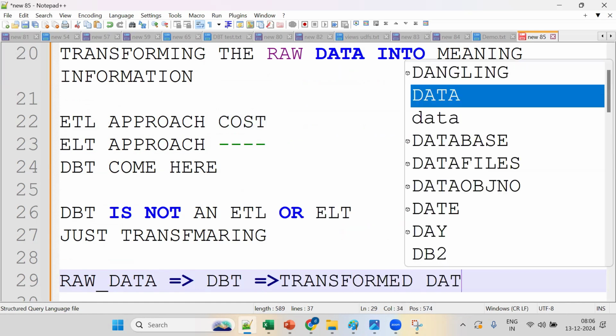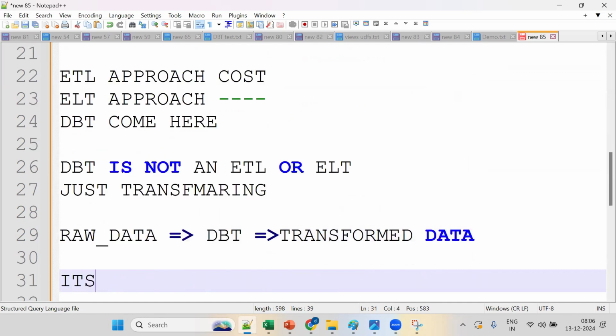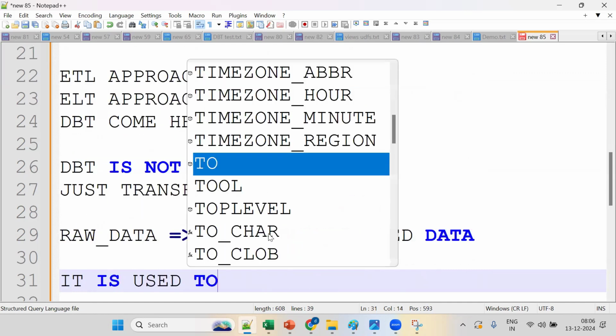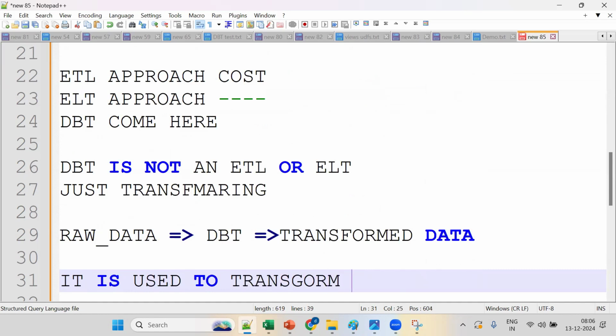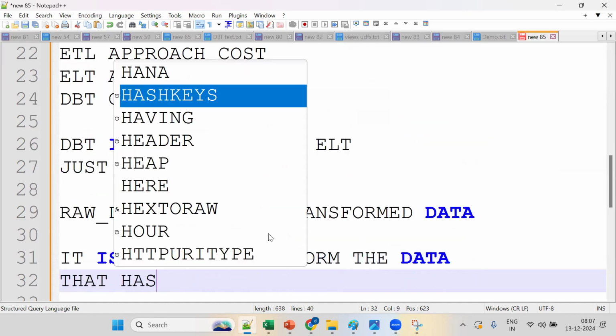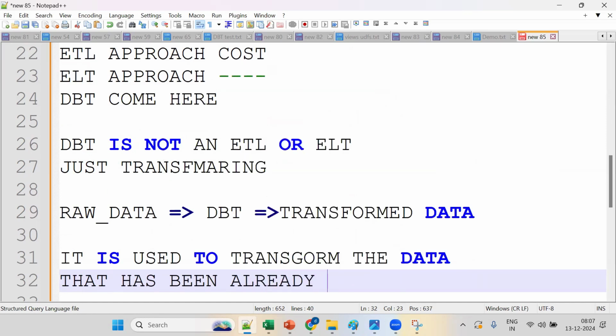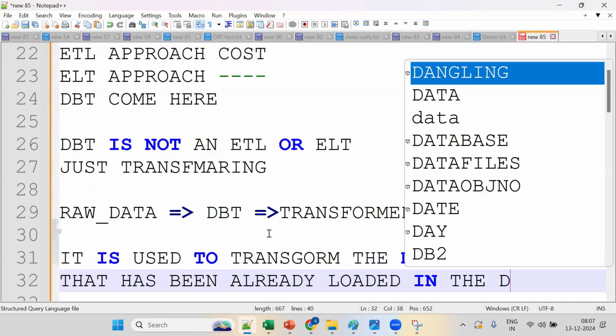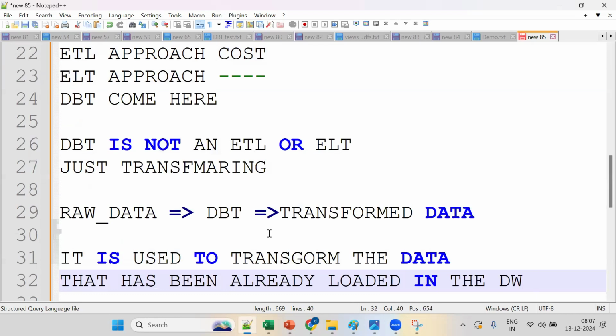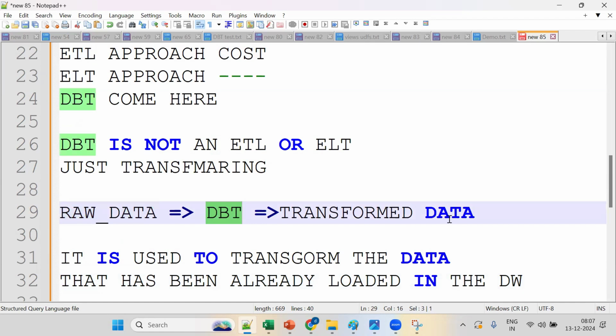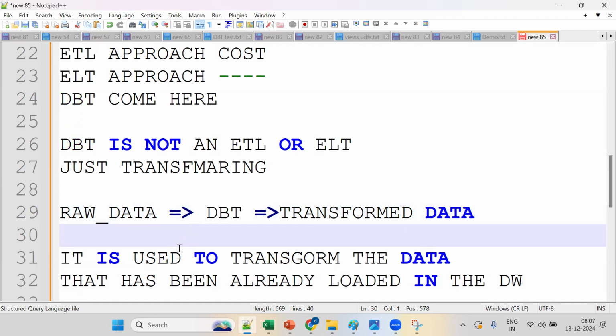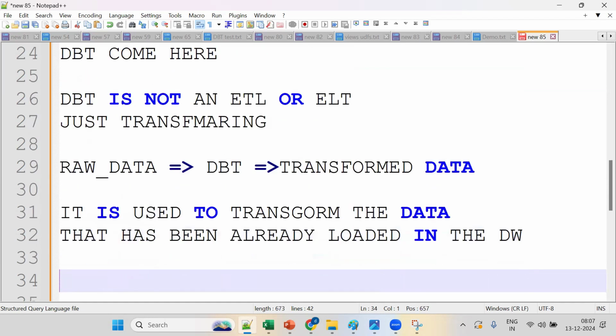This is important. DBT is used to transform the data that has already been loaded in the data warehouse. It is not involved in the extraction part or loading part, only in the transformation part. DBT takes the raw data and does the transformations. This is the main thing.